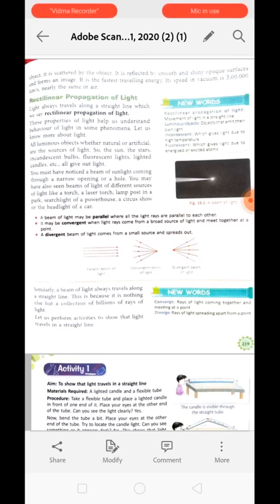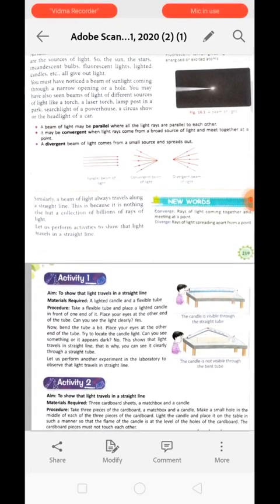Next topic is rectilinear propagation of light. Rectilinear means movement in a straight line. So whenever light travels, it always travels in a straight line. That type of quality of light is known as rectilinear propagation. Understood? Now this property of light helps us to understand the behavior of light in some of the phenomena. Let us know more about light.